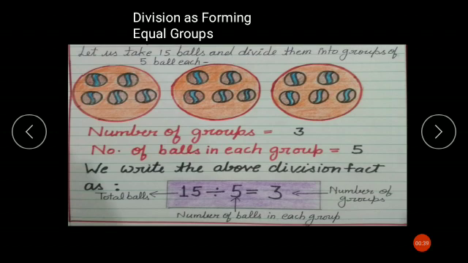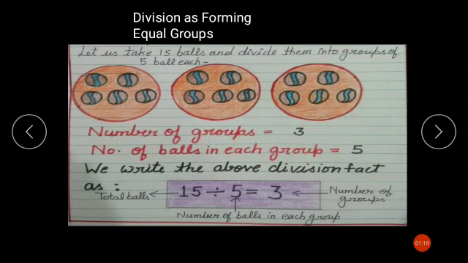So children, how many groups have you made? For solving this, what you have to do, you will divide 15 by 5. When you will divide it, as you know that 5 goes into 15 how many times? 3 times. So it means if you will make here 3 groups, you will be able to divide them into groups of 5 balls each. Is it okay, children?